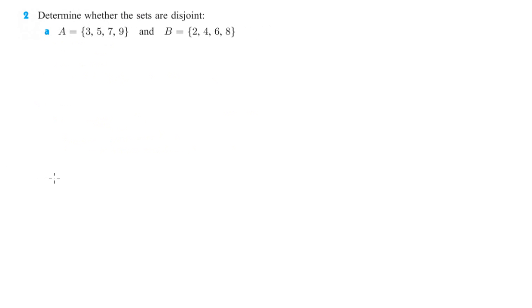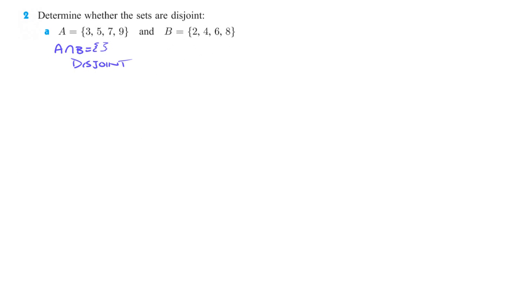Determine whether the sets are disjoint. Remember, disjoint means they have nothing in common. So if A intersect B is the empty set, then that means they're disjoint. There's no 3, there's no 5, there's no 7, there's no 9. So A intersect B is the empty set. So therefore, it has to be disjoint.